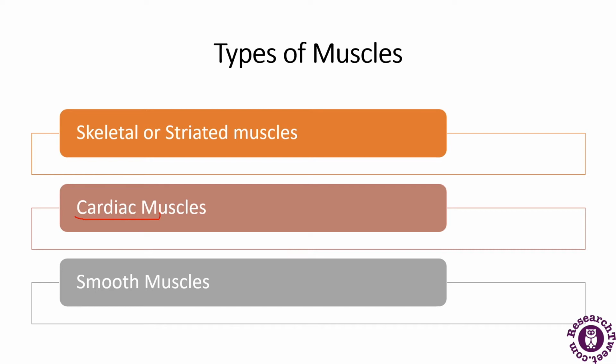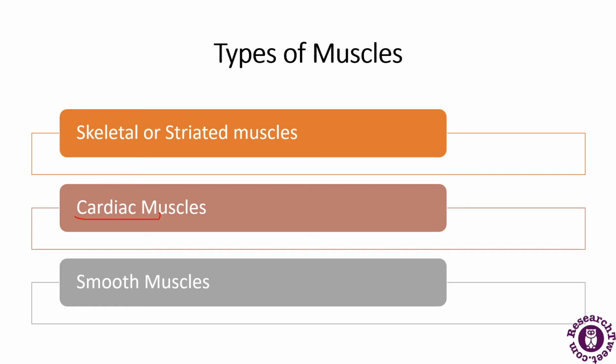Now, if I talk about smooth muscles, this muscle forms the wall of the organs, glands and blood vessels within the body. It is responsible for expanding and contracting to pass blood and other fluids through the vessels and other organs. So the smooth muscle is an involuntary muscle.